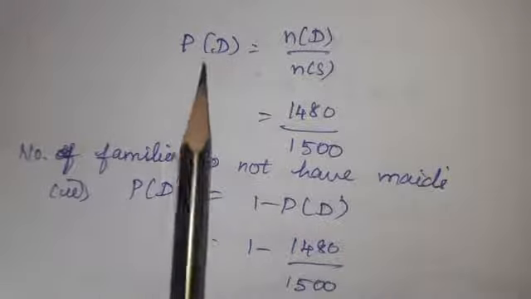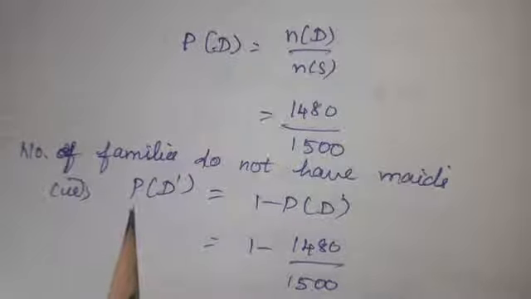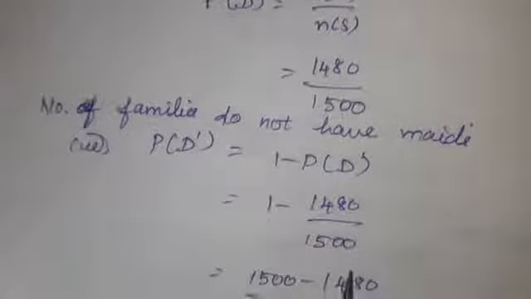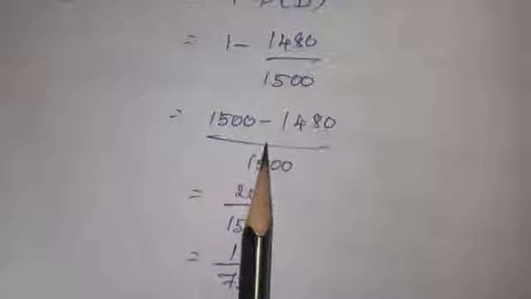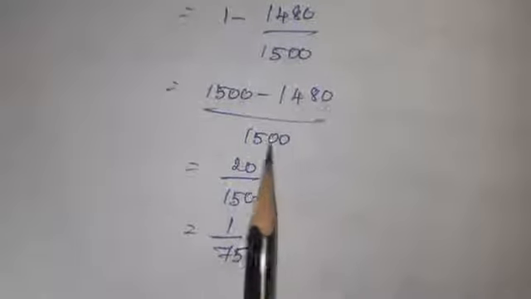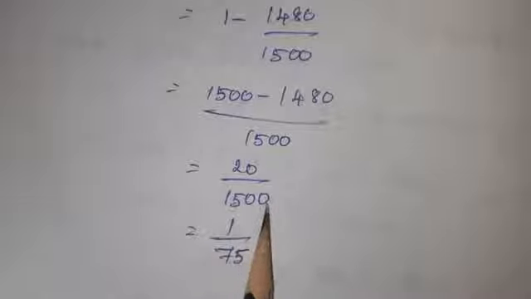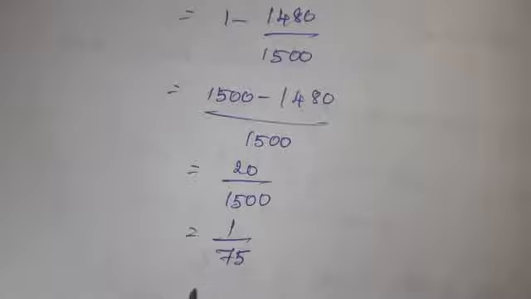So the probability of D dash, this is D, those who are working is P of D. So next, P of D dash is equal to 1 minus P of D is equal to 1 minus 1480 divided by 1500. Cross multiply this, 1500 minus 1480 divided by 1500. When you subtract, you will get 20 divided by 1500. Here the zeros get cancelled. In 2 table it is 1 times 150 is 75. Therefore the answer is 1 by 75. This is the probability of no maids, 1 by 75.